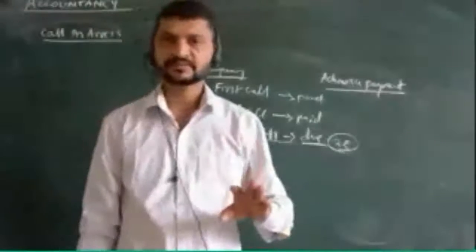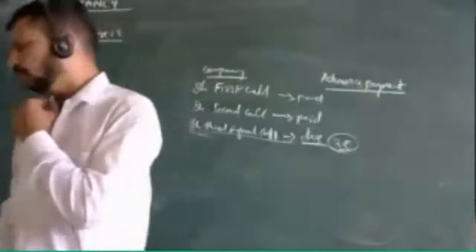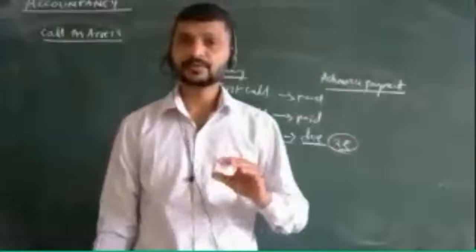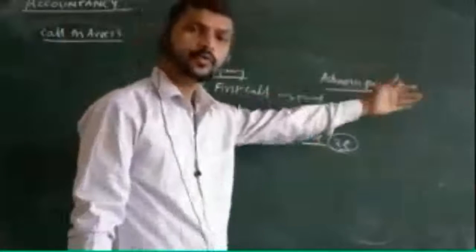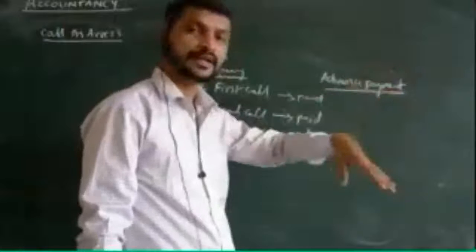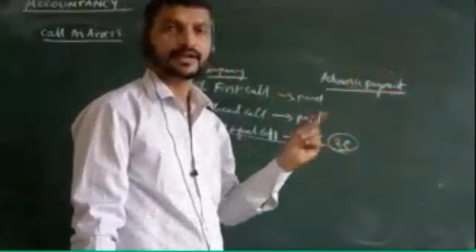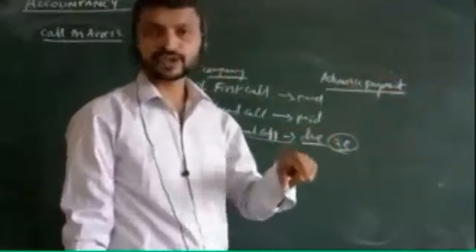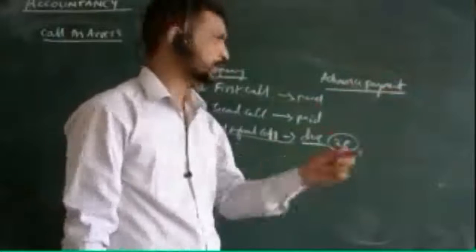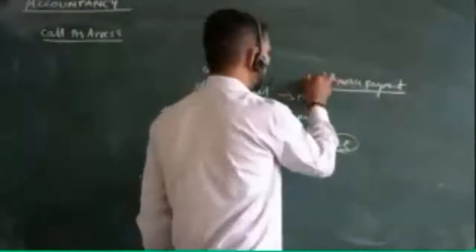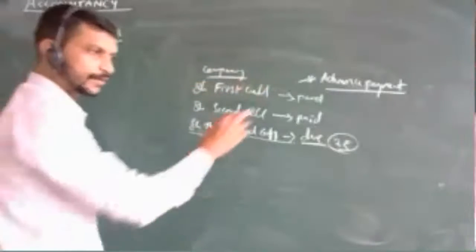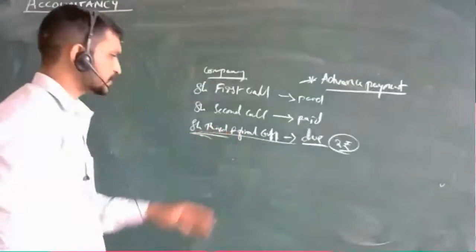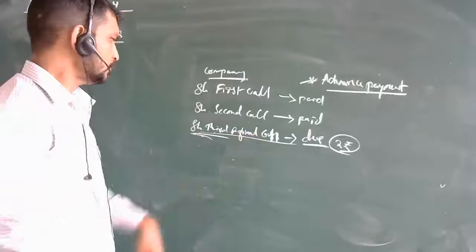They have the money, so they are going to pay you the whole amount in advance. How is the advance payment taken into consideration, where is it maintained, is it shifted directly to the share capital account? We are going to know all these things after call in arrears. Soon after this we will know the advance payment.